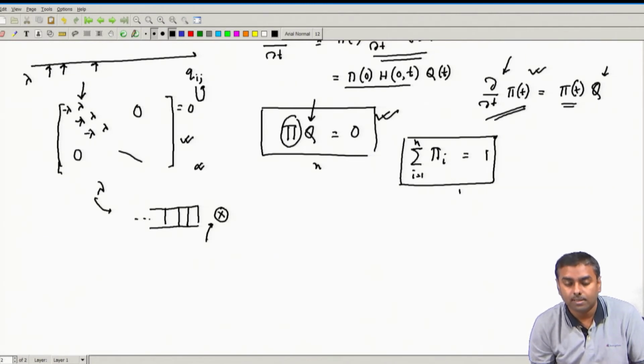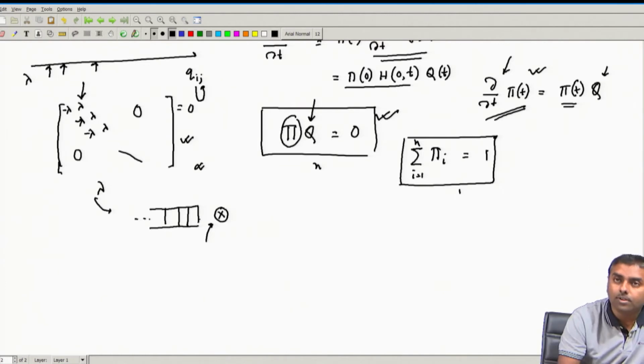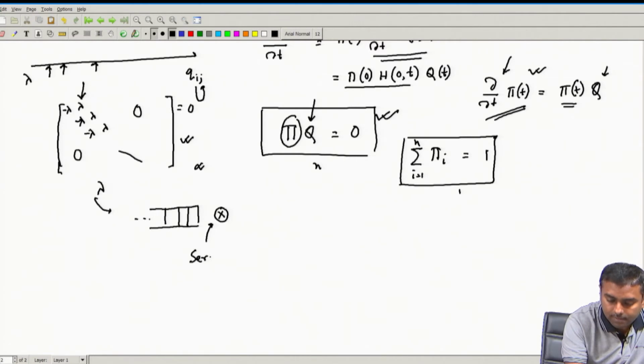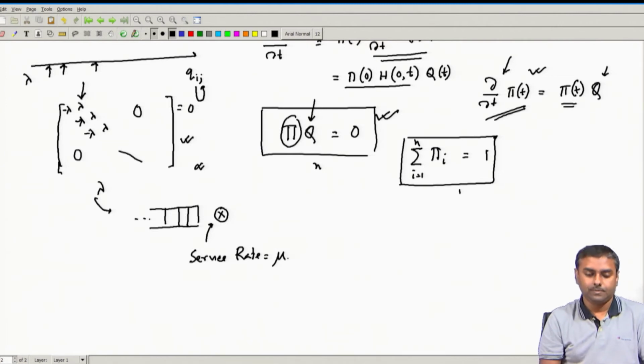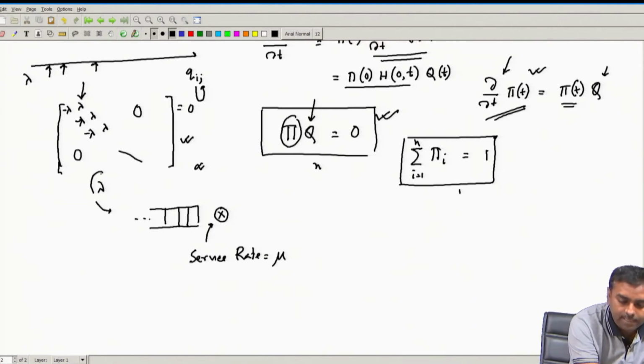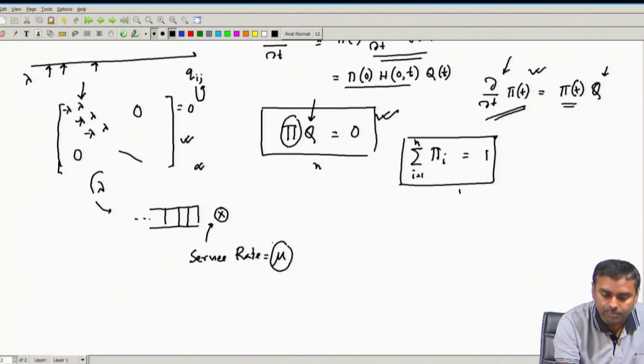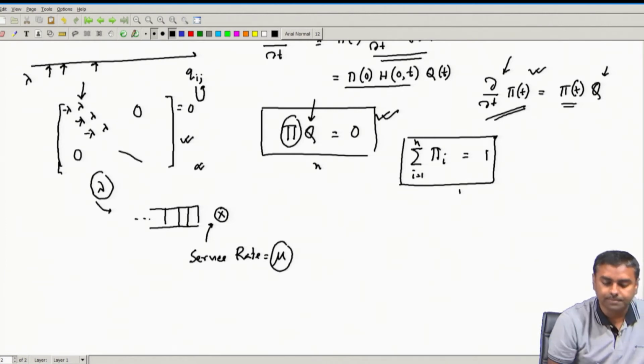This follows an exponential distribution with service rate, that exponential parameter, mu. So, arrival rate is lambda, service rate is mu. These are the two things we have.